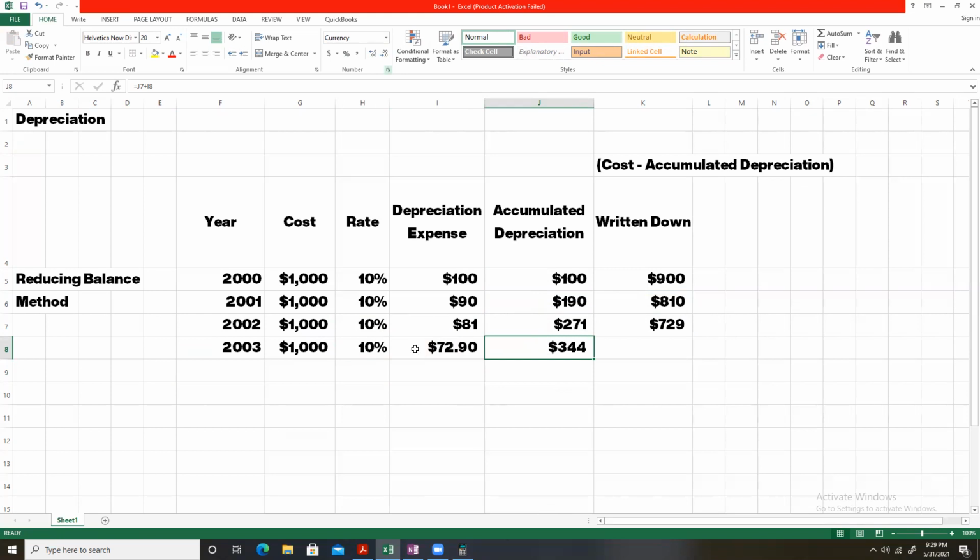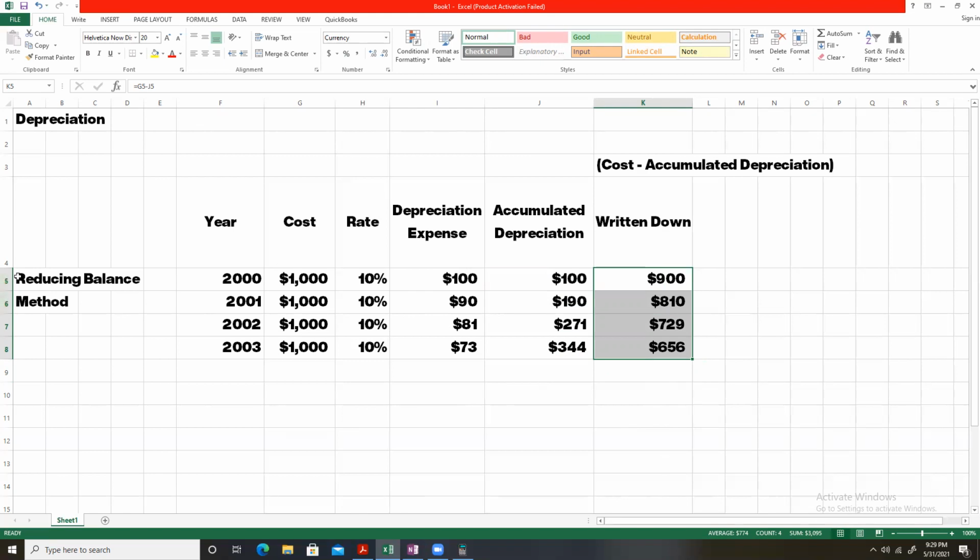So it will be 344 if we just round it off, and it will be like 73 if we just round it off. So that written down value will be cost minus accumulated depreciation, that is 656 now. So this is how we will continue to charge depreciation. This is how the accumulated depreciation will continue to increase, and the written down value will continue to fall as the depreciation will be charged on a non-current asset.